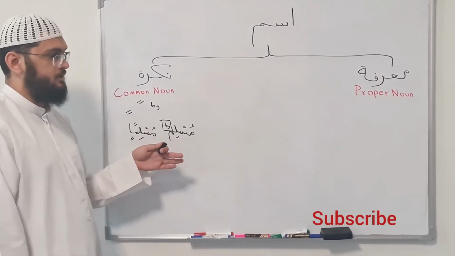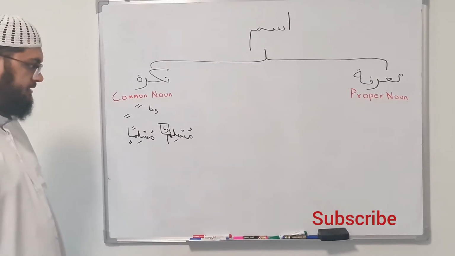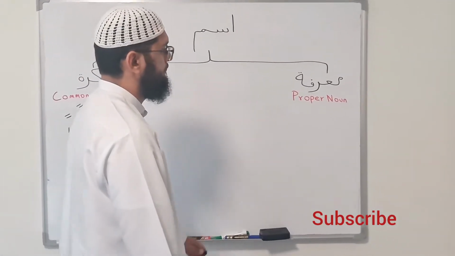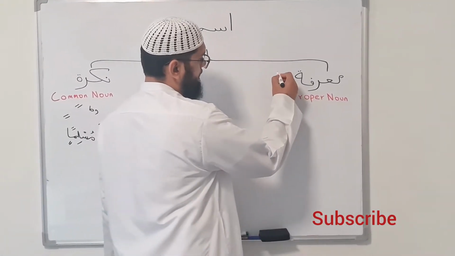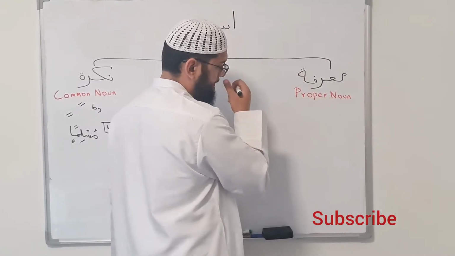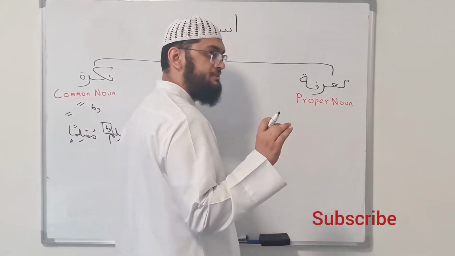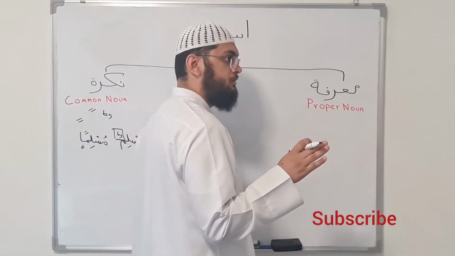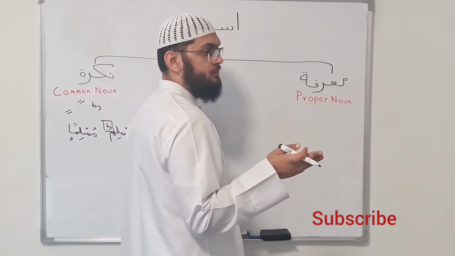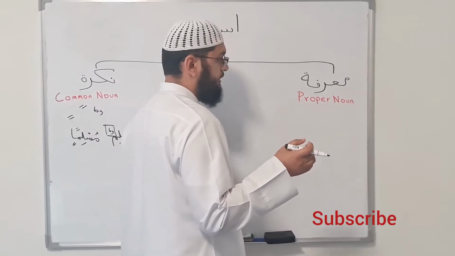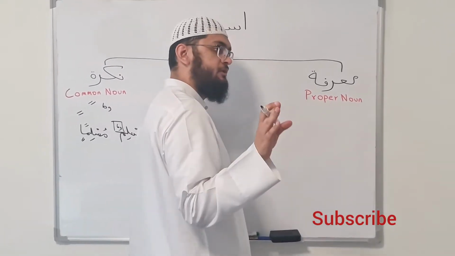So this is how we understand that the word is a common noun or a proper noun. If it's a proper noun, it has some symbols by which we know. Whereas with the proper noun, it's a bit intense. There are almost 7 ways to identify the proper noun.